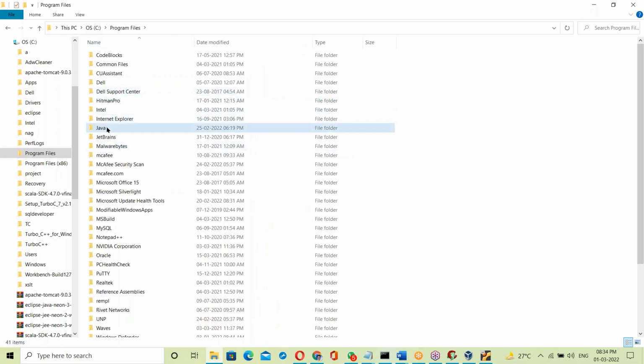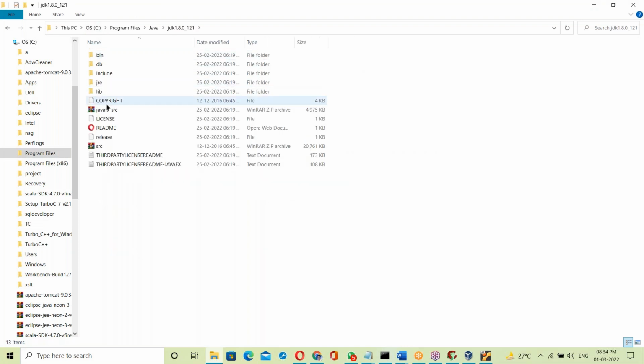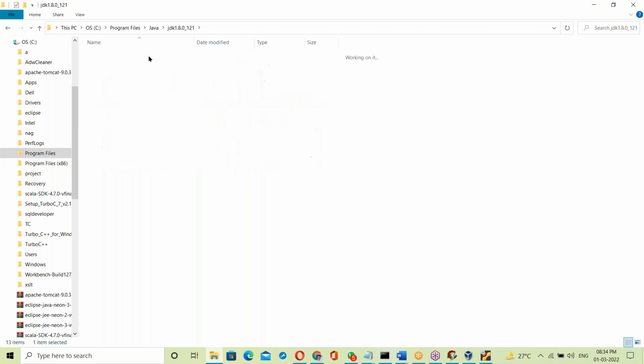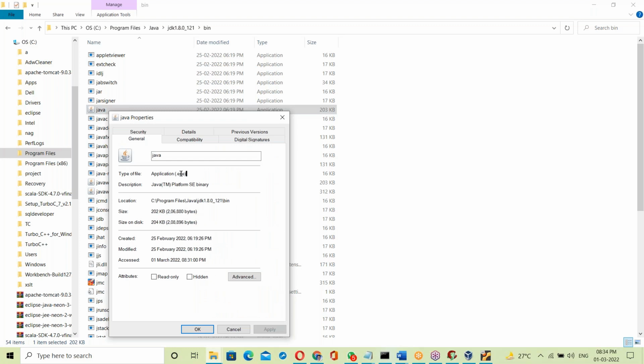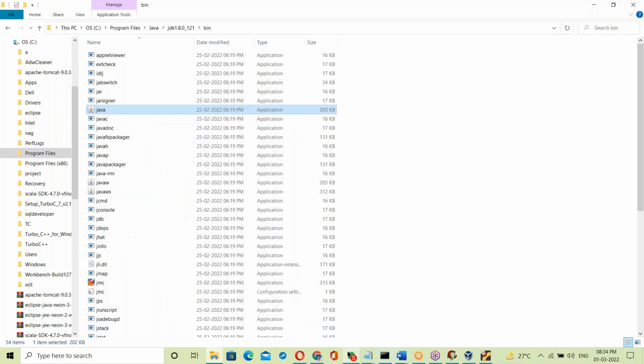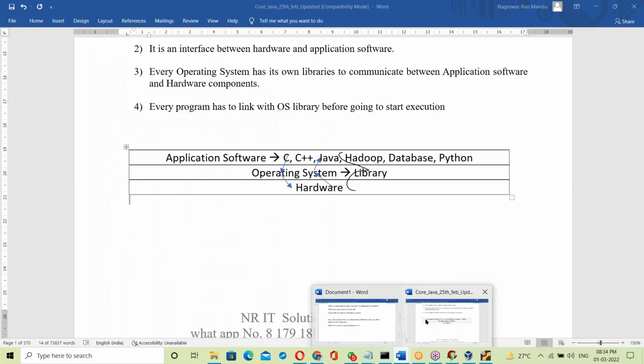Program Files, Java, JDK, bin. Bin means binary codes. Binary files means exe files. Right click, properties, see that .exe. That binary code file is an exe file, and that exe file was prepared in C++. That's it. The JVM is OS dependent.